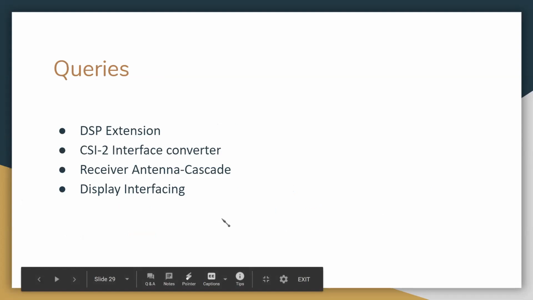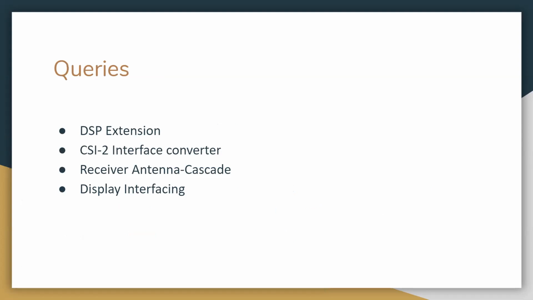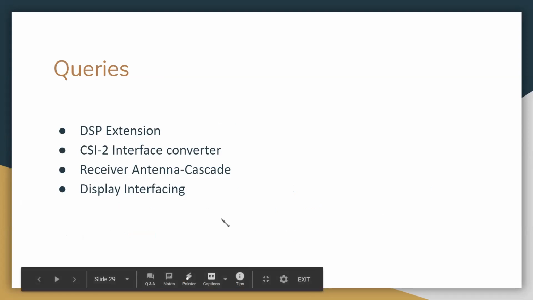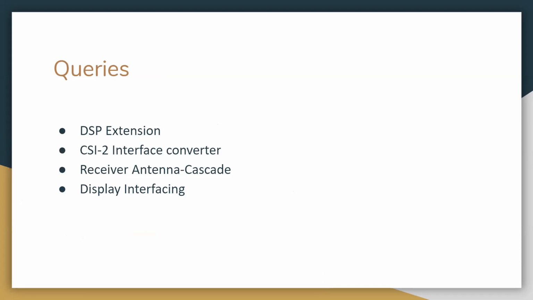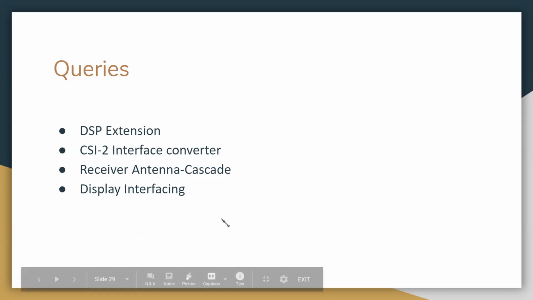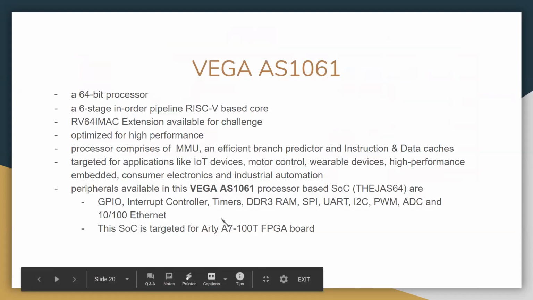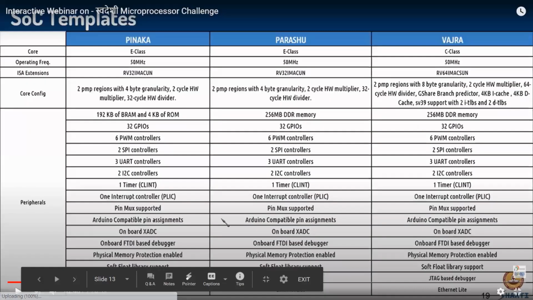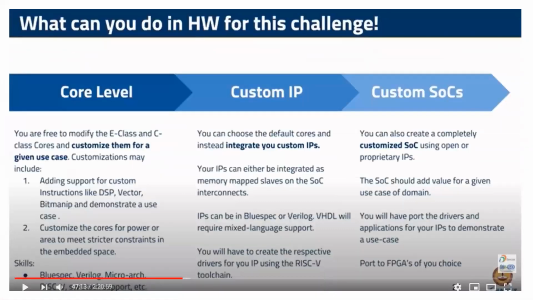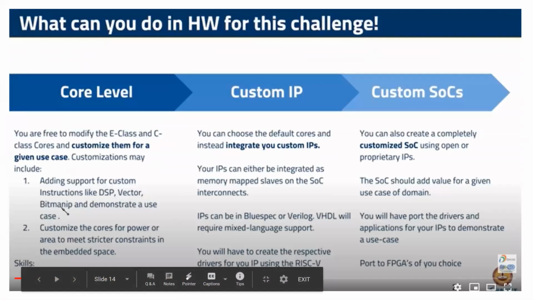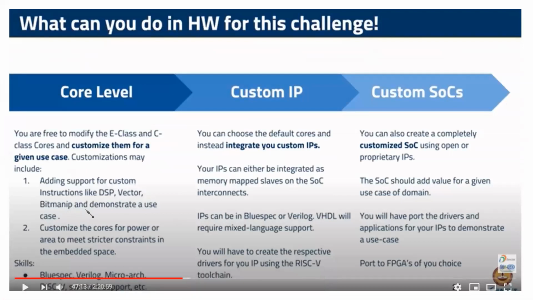And we had some queries regarding what we studied, and some things we need to discuss. So first part is DSP extension. As we have seen here, what we can do within this challenge is we can make changes at core level. We can add our different extensions. They are also saying we can add DSP and vector, bitmanip, etc. if we like.